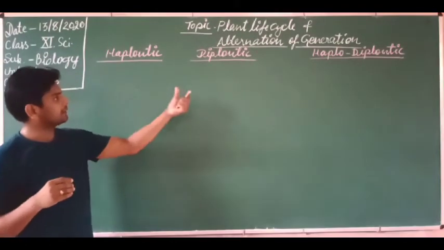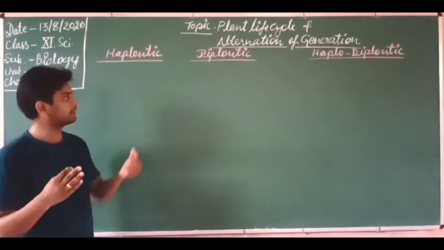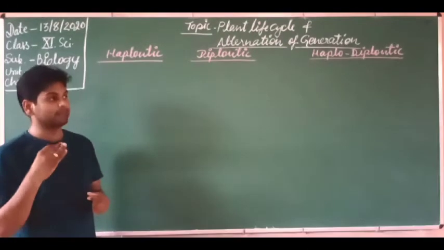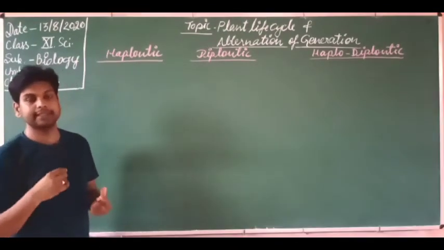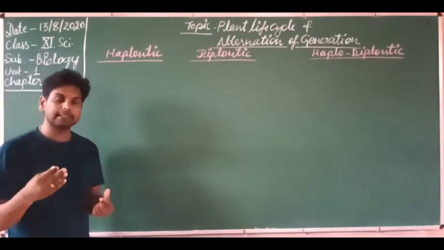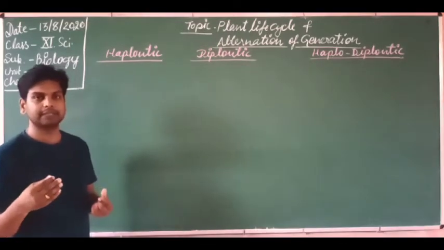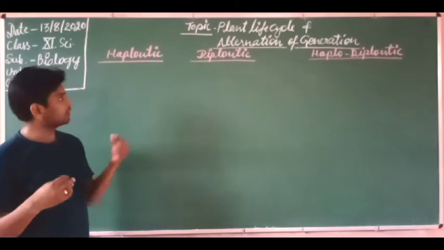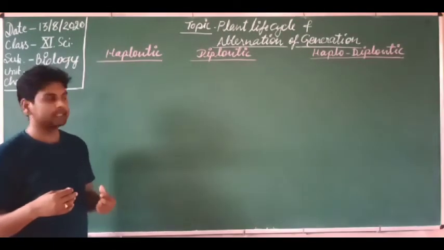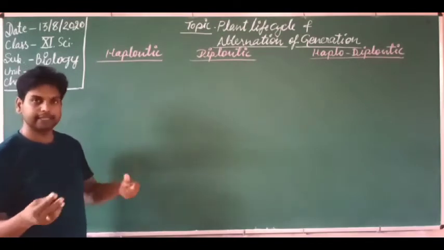Okay. One more thing I want to tell you: these 3 categories of life cycles are found, but what is the basis of the categorization of these life cycles? The basis of these categories is meiosis. What is meiosis? Meiosis is a type of cell division, because in 10th class also you have studied a little bit about cell division. There are 2 types of cell division, mitosis and meiosis. So on the basis of meiosis cell division, these 3 categories are formed. Let's discuss how these categories are created on the basis of meiosis.